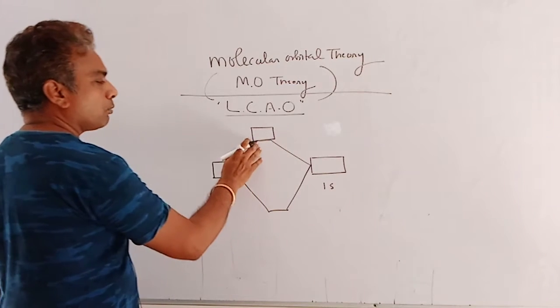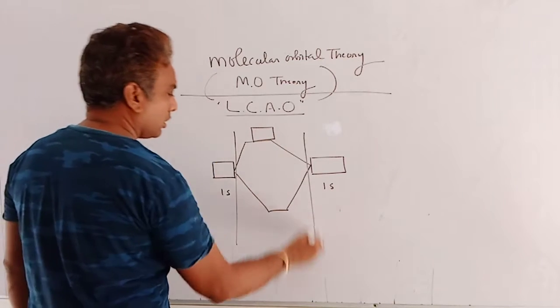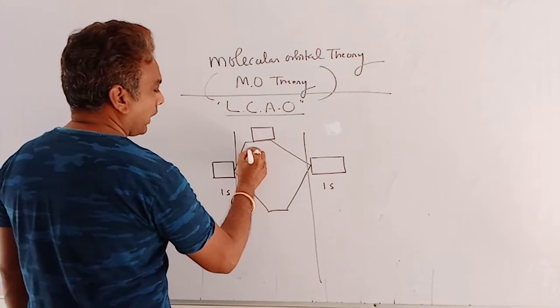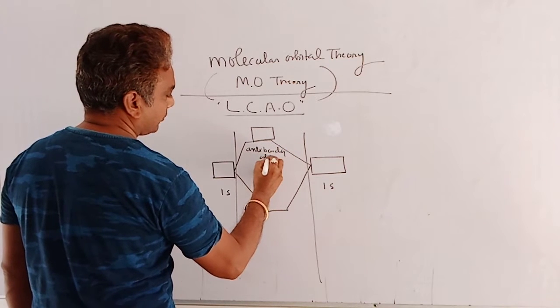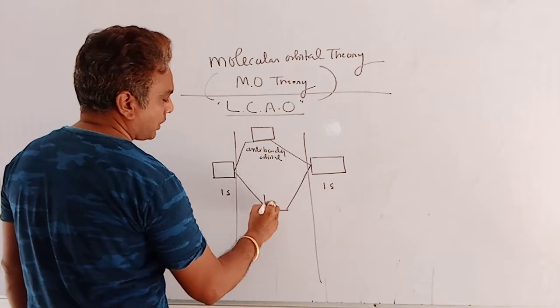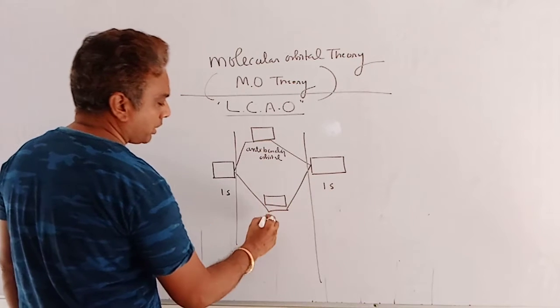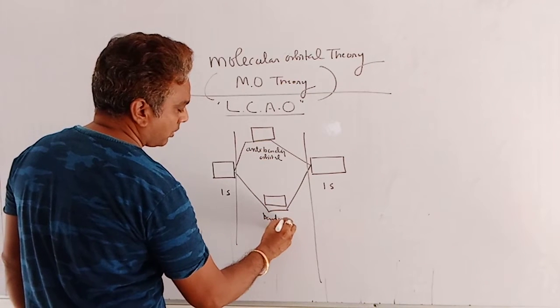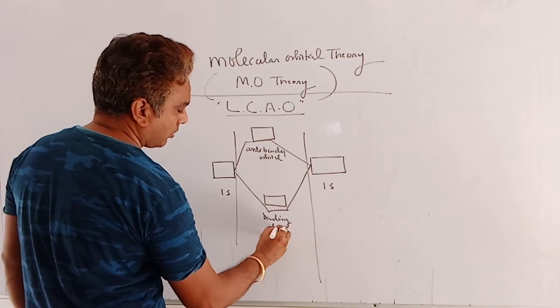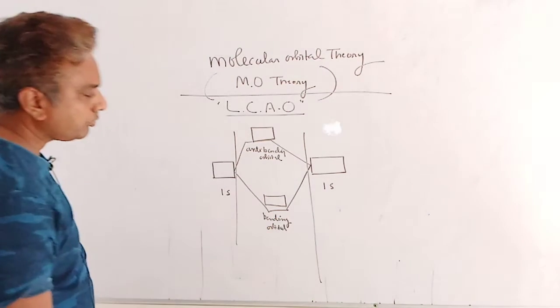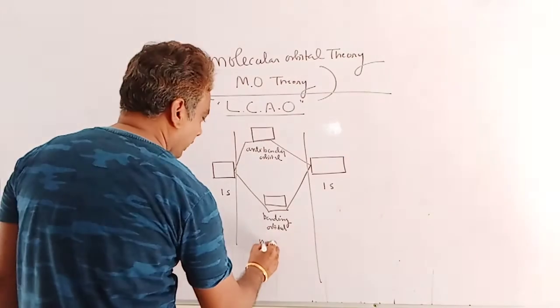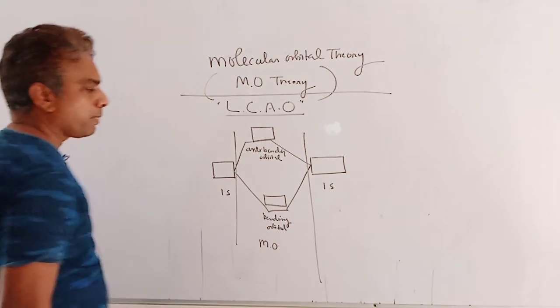The orbital having more energy than the atomic orbital is called anti-bonding, and the one with lower energy is called bonding. Both are commonly known as molecular orbitals. Clear?